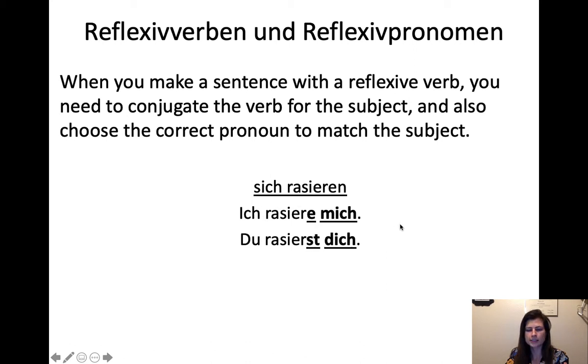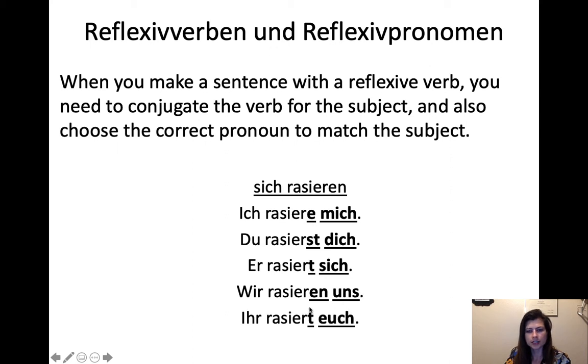And then du rasierst dich. So now we've got our verb conjugated, and then dich matches up with du. And then er rasiert sich. He shaves himself. Conjugate and sich for reflexive pronoun. And then wir rasieren uns. We shave ourselves. Ihr rasiert euch. Y'all shave yourselves. And then sie rasieren sich for you formal shave yourself. For example, it's not all of them, but it's most of them.